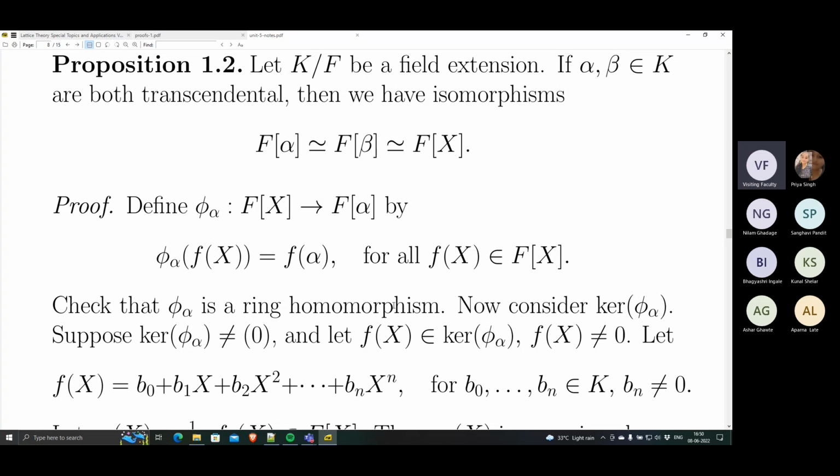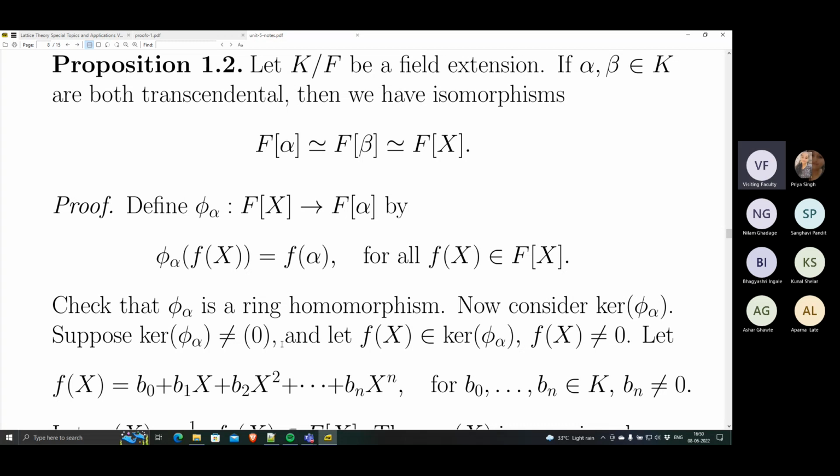Okay. What is the kernel? In order to show that this is an isomorphism, you only need to show that the kernel is zero, because this is already surjective. For anything that is in F[alpha], take that expression in alpha, consider the corresponding polynomial in x. Its evaluation will be this expression in alpha. So this map is actually surjective, that is easy to see. So in order to show isomorphism, you only need to show that this is injective. Injective means kernel is zero. That's all you need to show. So consider the kernel of phi alpha and suppose it is non-zero.